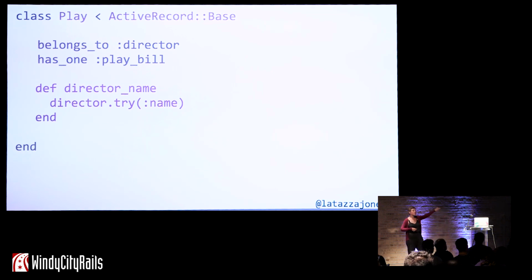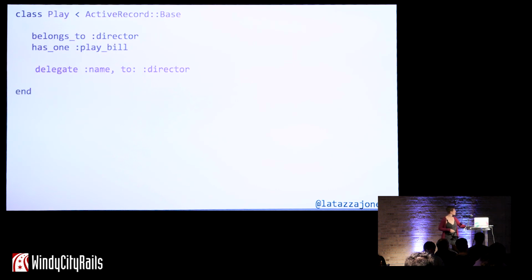What this has done is two really cool things. The first is that it's contained the knowledge of director, right? So now the only thing that knows about director's behavior is play. And director is already a dependency of play. It's also contained the knowledge about whether or not a director is mandatory. Like, can it be nil, right? So now play knows director could be nil, but playbill doesn't have to know that.